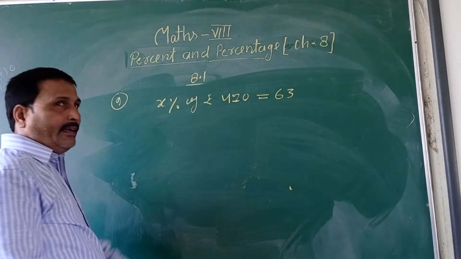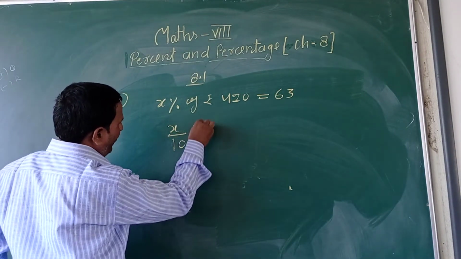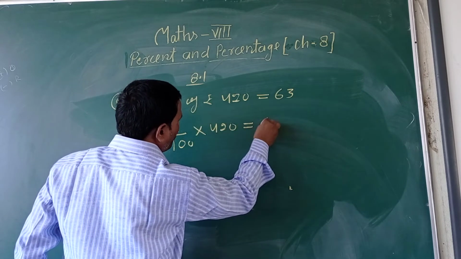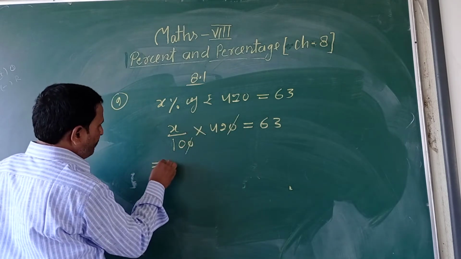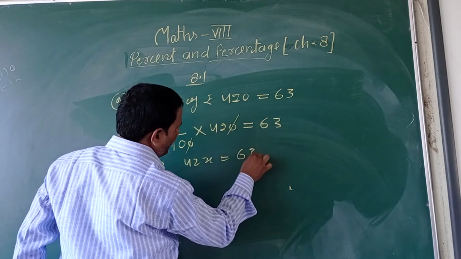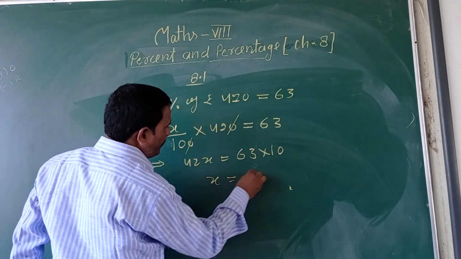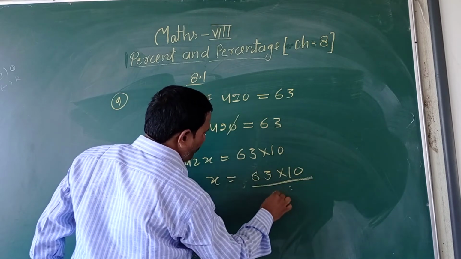Find the value of x. x% means x by 100 of, multiplied by 420, is equal to 63. Cancel the 10s. It implies that 42x is equal to 63 into 10. Now x is equal to 63 into 10 upon 42.